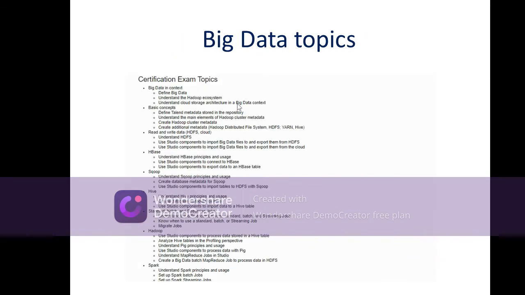And for big data, you should have knowledge about HBase, Sqoop, Hive, Hadoop and Spark. So you can go through each of these concepts before taking the big data certifications.